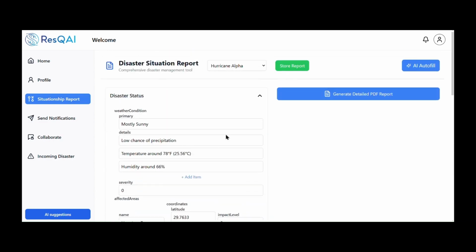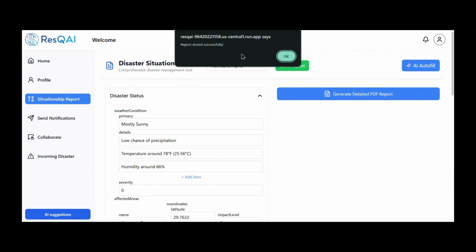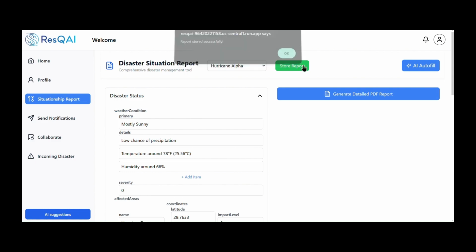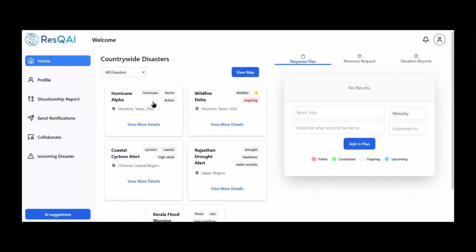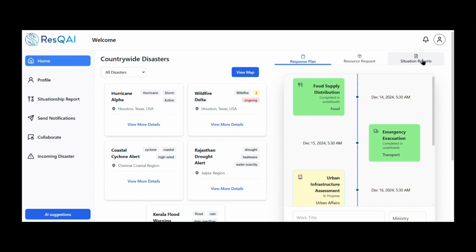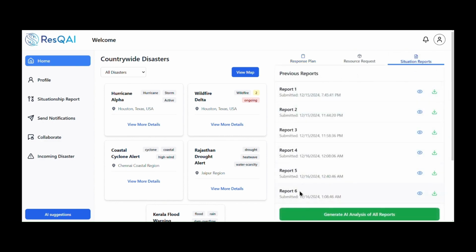Now you can either store it locally by clicking on this generate detailed PDF report, or you can click on store report to store it online. So it has been stored successfully. You can also click on this. Now, when you go to home for the specific disaster, Hurricane Alpha, under situation reports, you can see this report 6 that is added currently and the history of all the reports.